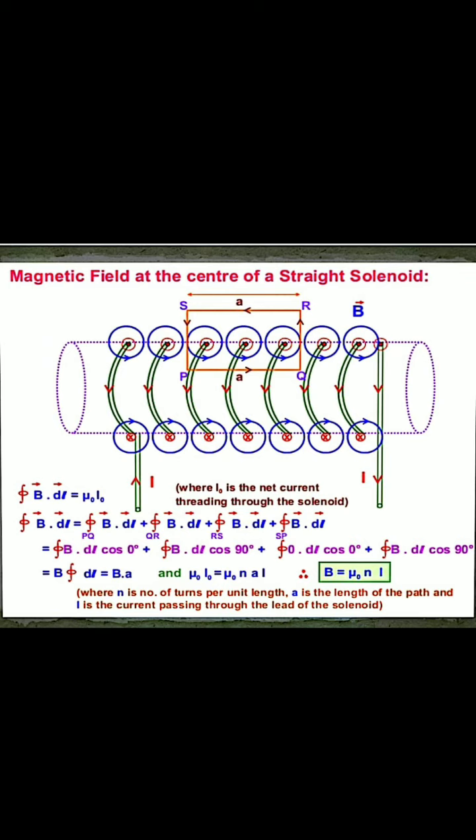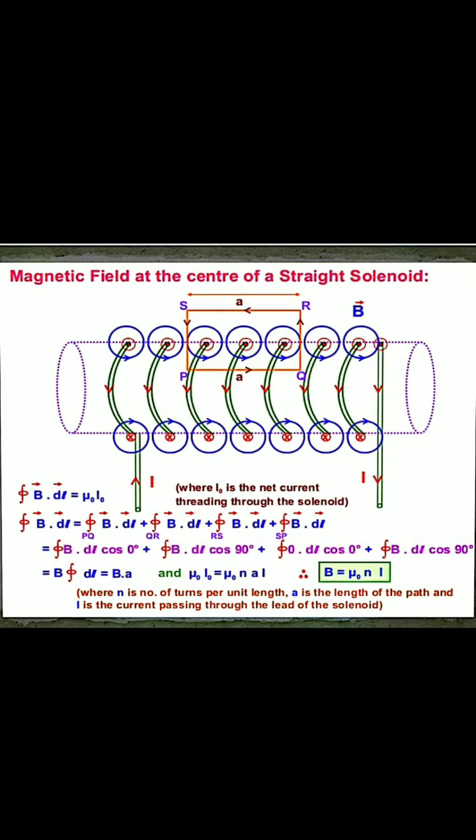Now here you see that along the path Q to R, the angle is 90 degrees. If we write B dot dl as B dl cos 90 degrees, it is in the perpendicular direction, Q to R. So in place of the integral along QR we can write B dl cos 90 degrees, that will be 0.